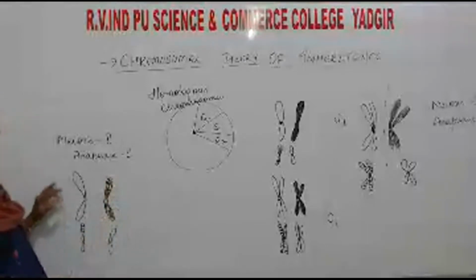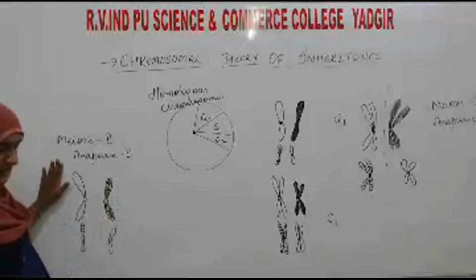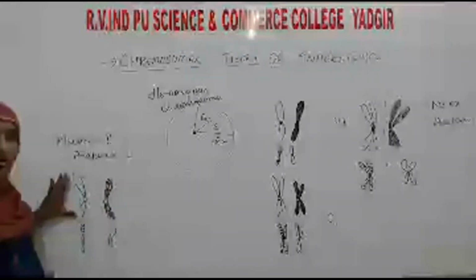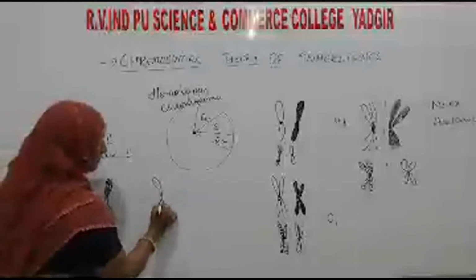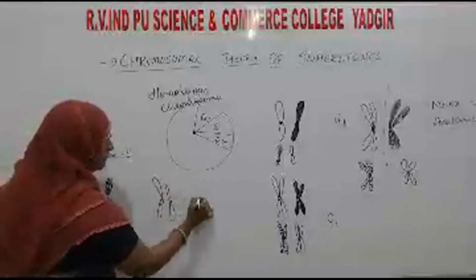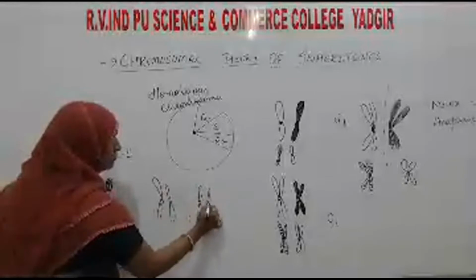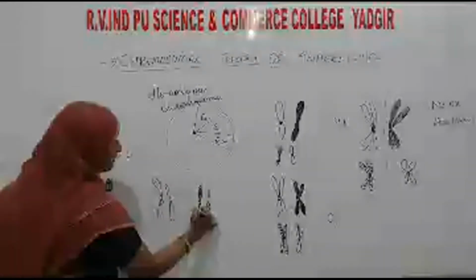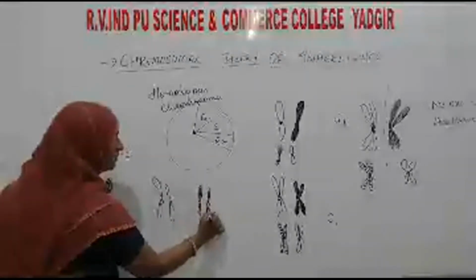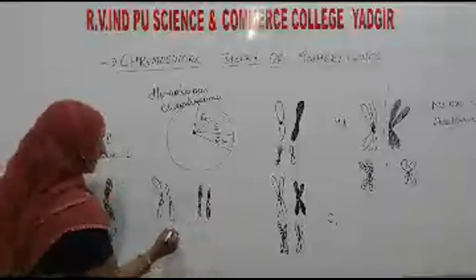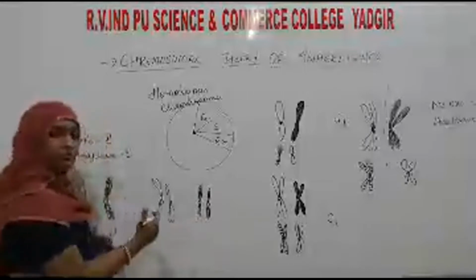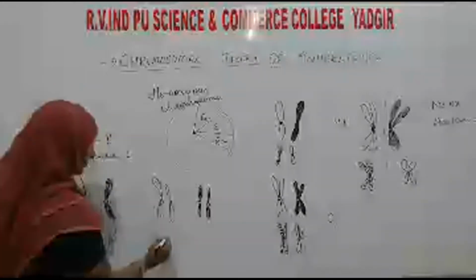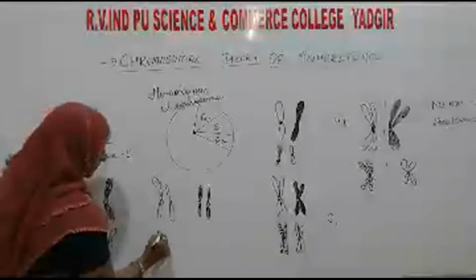In this way they will segregate and they will distribute to the 2 cells. Here there is formation of 4 cells, and the 4 chromosomes are going to be distributed in this way.